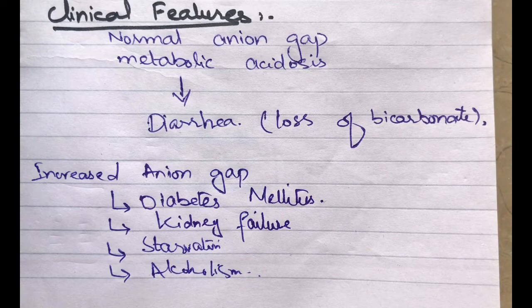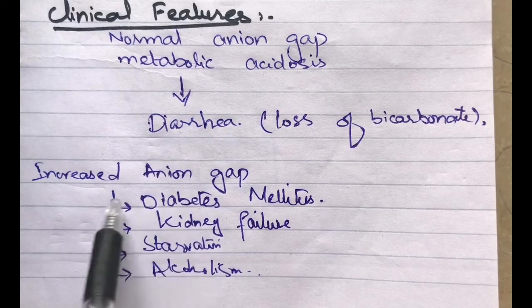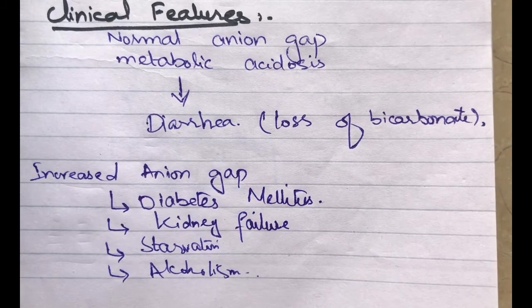When hydrogen ions remain free in the blood, that will result in acidosis. Now, an increased anion gap means that a patient is suffering from some kind of disorder. That may be diabetes mellitus, that may be kidney failure, that may be starvation.